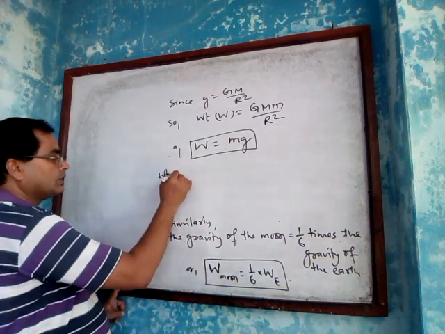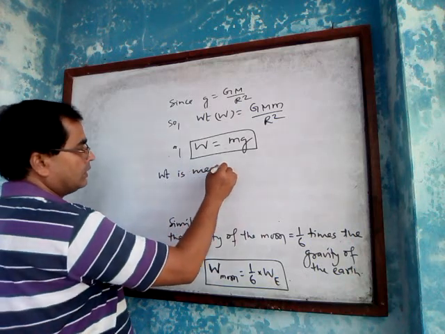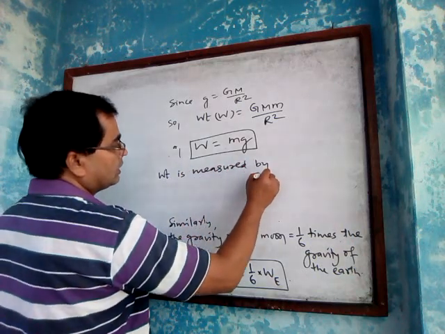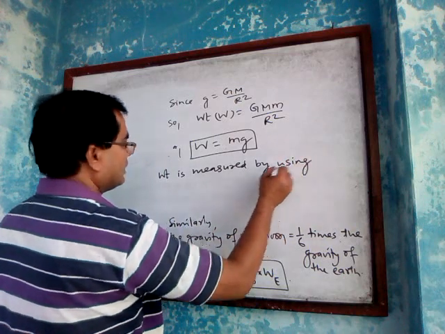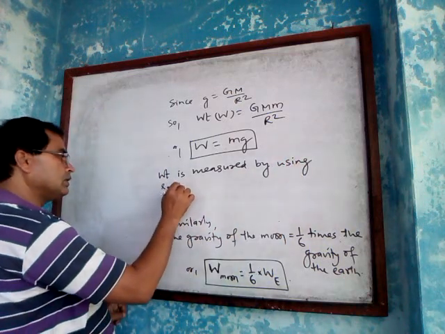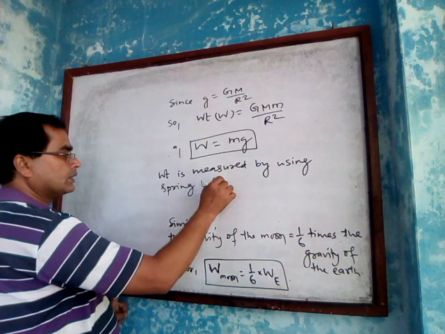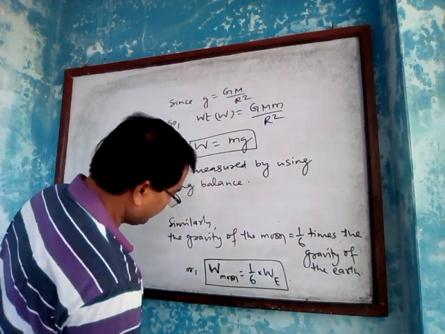Weight is measured by using a spring balance. Okay?